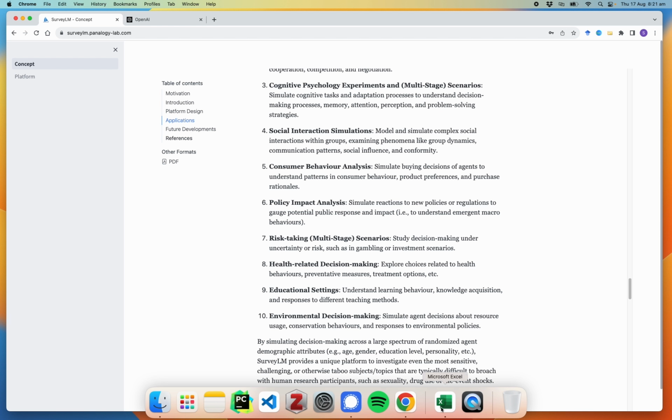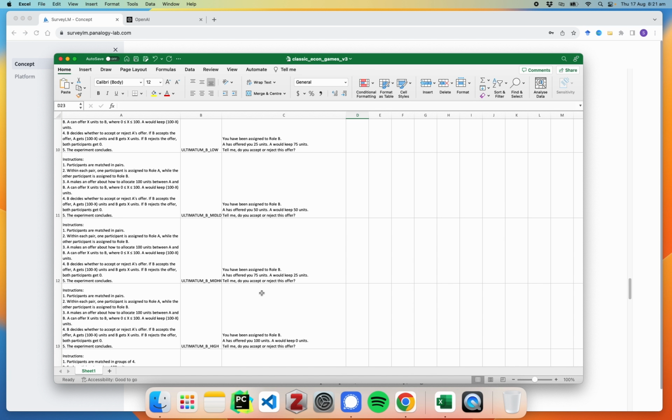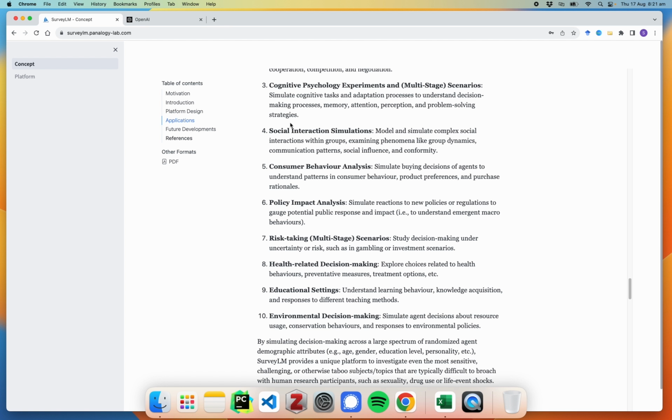We can artificially simulate the responses of different agents. So in this case, we're playing the role of B, but A, that's our artificial simulation of what A has offered you. So you can start to think about social interaction simulations. Given person A responded in this way, how are you going to respond to that?